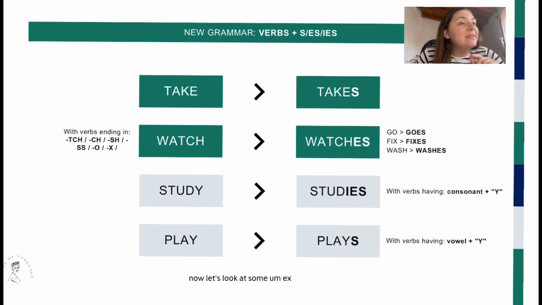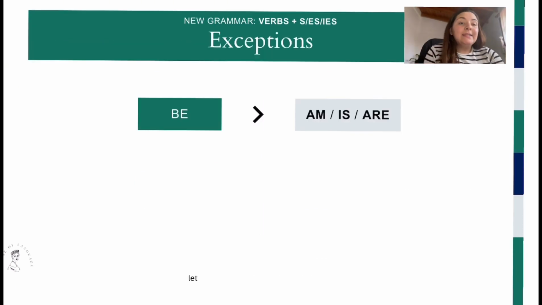Now, let's look at some exceptions to these rules. Let's start with one verb that you know very well. That is the verb to be. To the verb to be, we don't add an S, we don't add ES, and we don't add IES. But this verb is completely modified. So in the present simple, the verb to be is am, is, or are, depending on the pronouns.